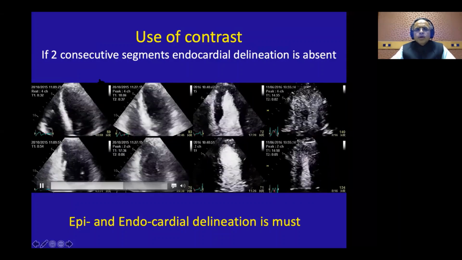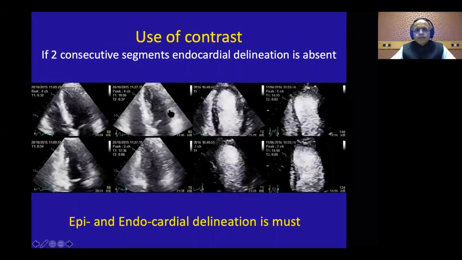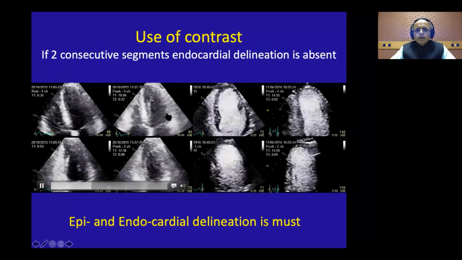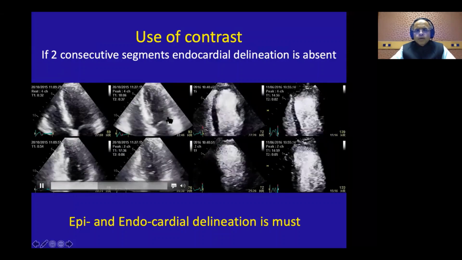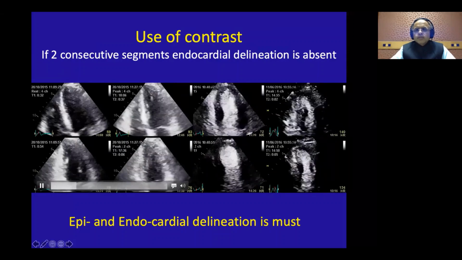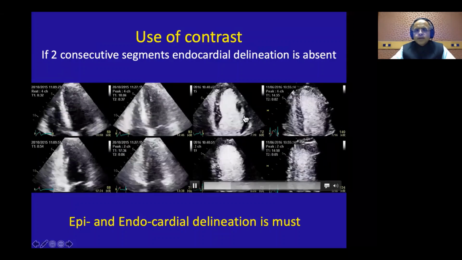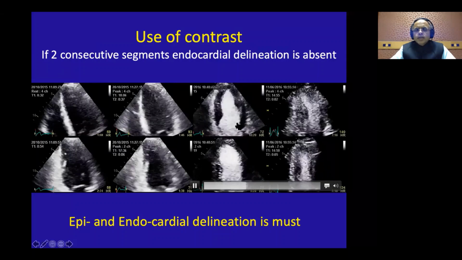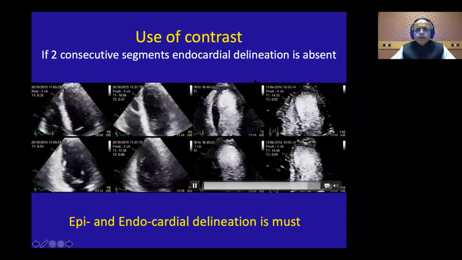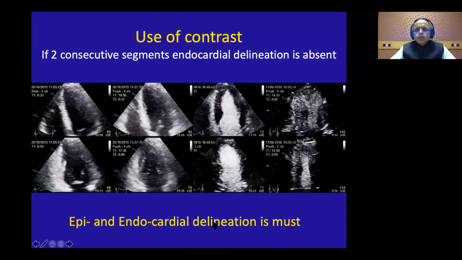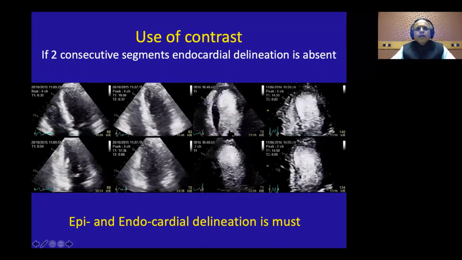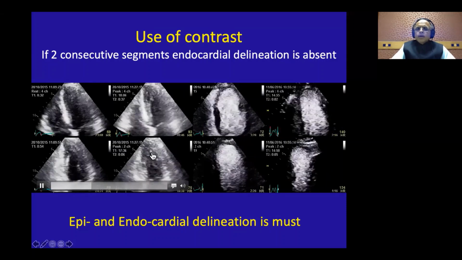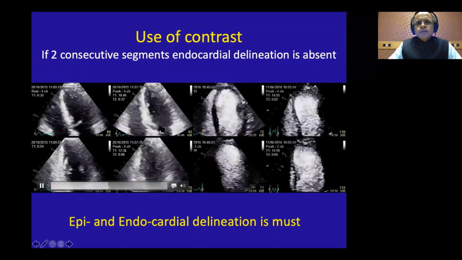In regular echocardiography, if two consecutive segments are not visualized well, like here the basal and mid anterior, the lateral wall, I'm not seeing the endocardium so well. This is where I have to use the contrast, and I can then delineate the endocardium well. Look at the endocardium, look at the epicardium, and appreciate the thickening. The endo and epi should both be seen together. That is why we use contrast, and you will not make mistakes. Now remember, we are very, very lazy in using contrast.